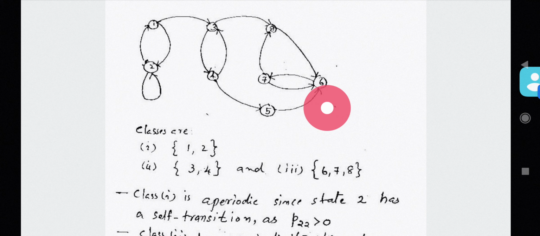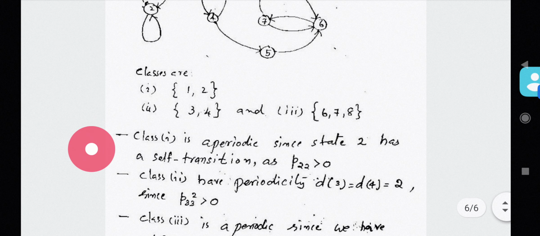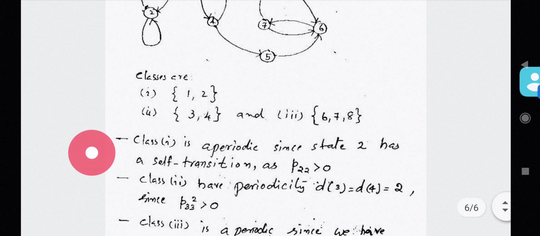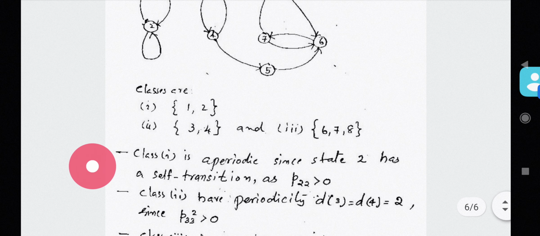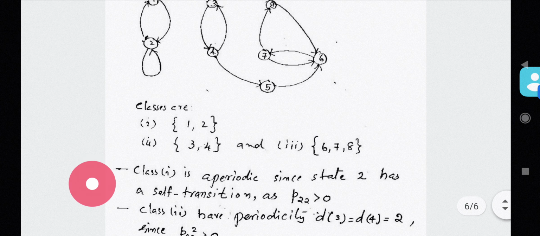Okay, and what about the periodicity? Periodicity, that is very clear. Class 1 is aperiodic because state 2 has a self transition, and that is very evident from the transition diagram given here. Okay, a self transition is here, and therefore it is aperiodic.